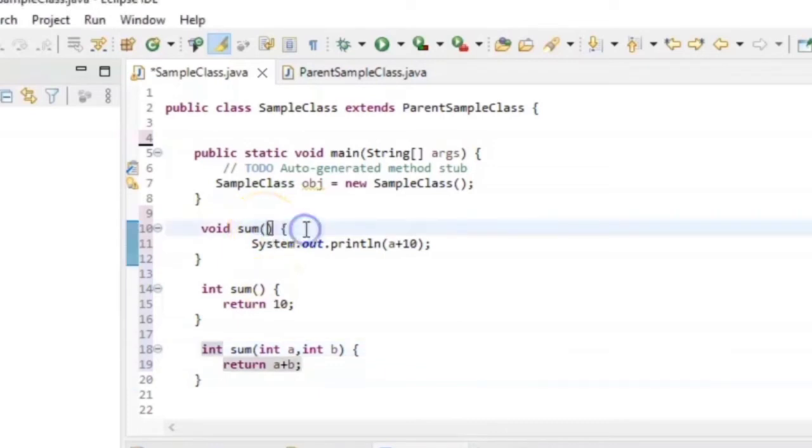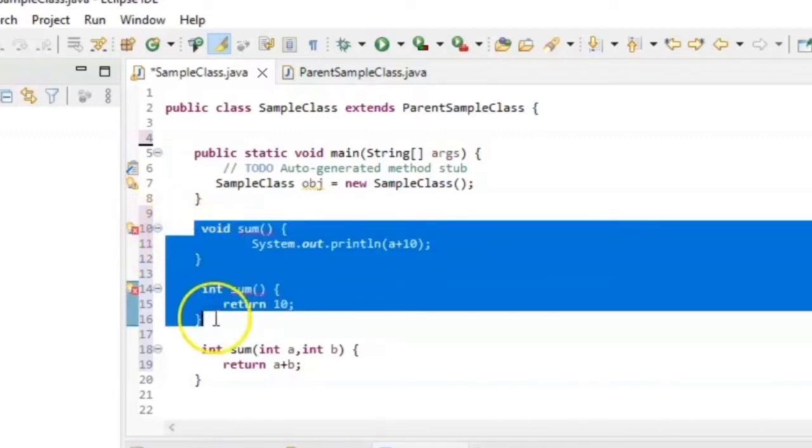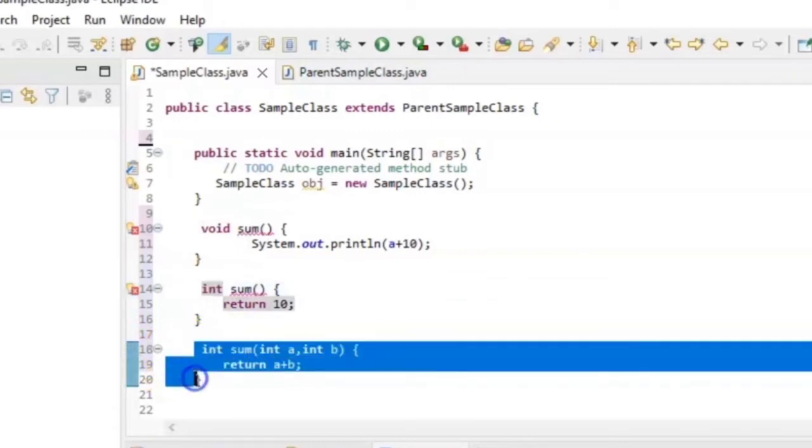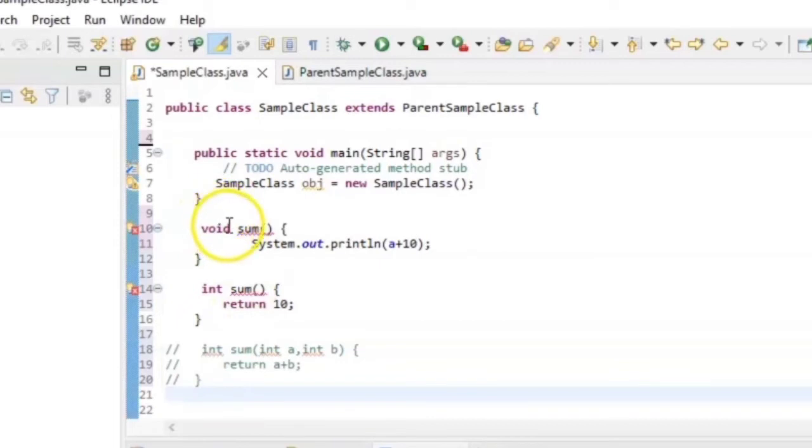Suppose I return the parameter from here, you can see it is giving us a compilation error. But it should work if it depended on the return type, because you see the return types are different. Here we have void return type, and here we have int return type. So it is giving us a compilation error because it does not differentiate on the basis of the return type.